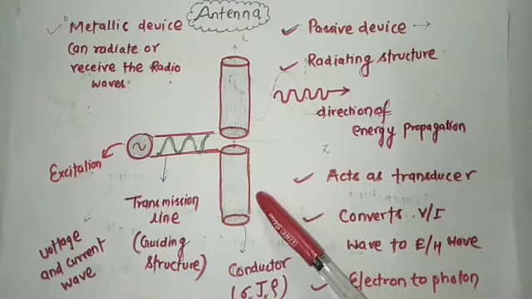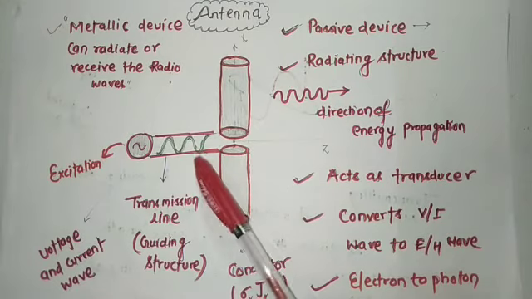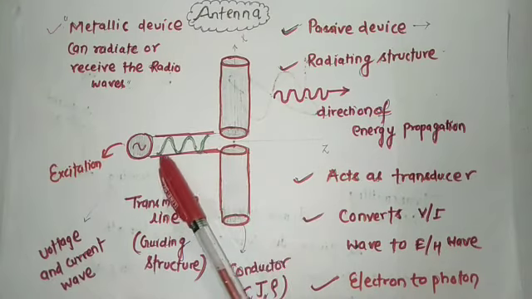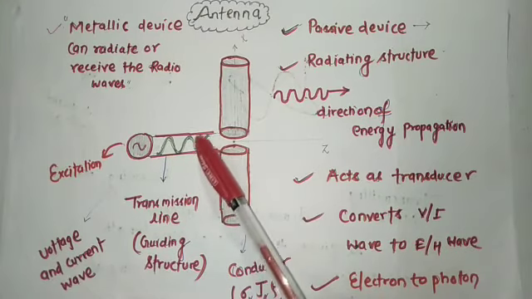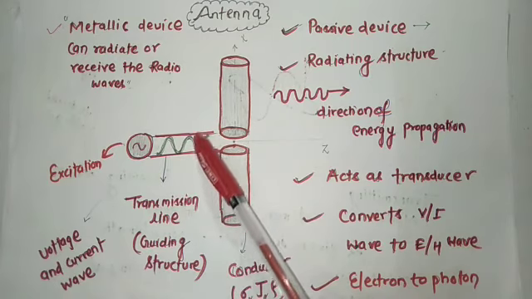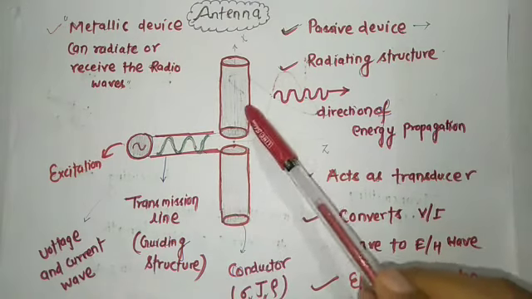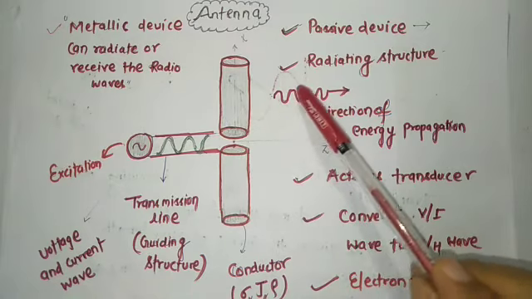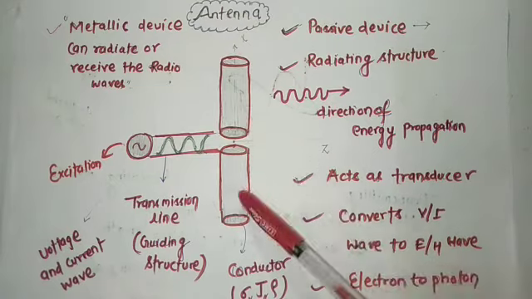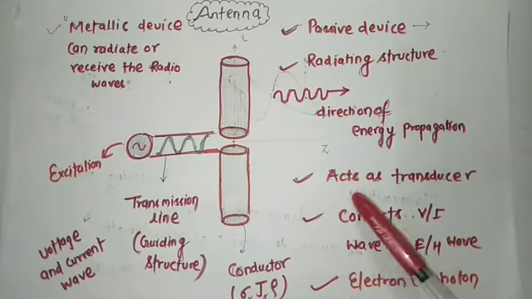Okay, now what is the difference between transmission line and antenna? Transmission line is a guiding structure which guides the energy along its length, and you can see in transmission line energy is confined between these two conductors. But in the case of antenna you can see the energy is radiated in free space in any direction. Okay, so remember that it is a guiding structure. Sometimes we say it acts as a transducer.